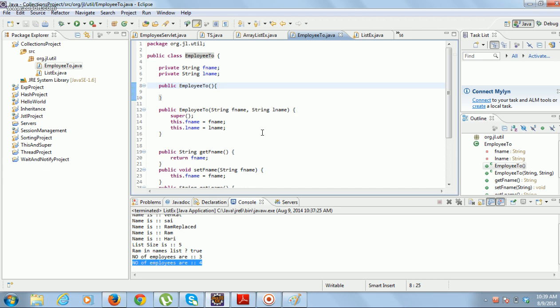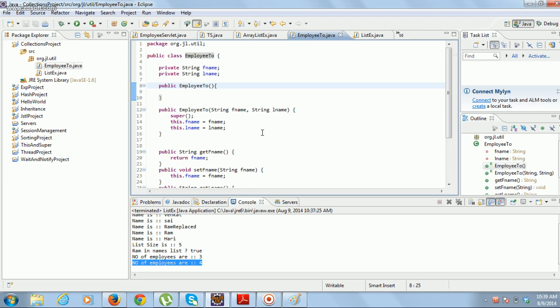So whenever you create a new user defined class, in this case EmployeeTO is our own new user defined class, you have to override the equals method such that whenever two objects have the same fname and lname it should return true. When you override that, that equals method will be used by contains.